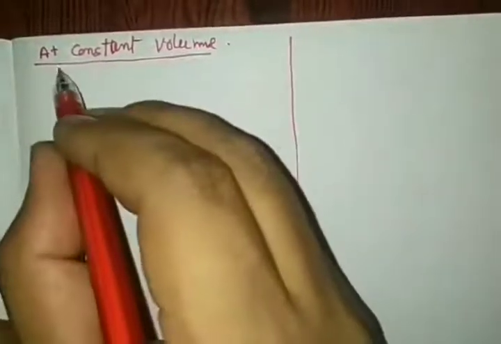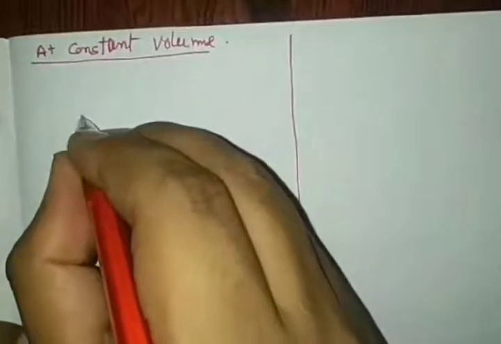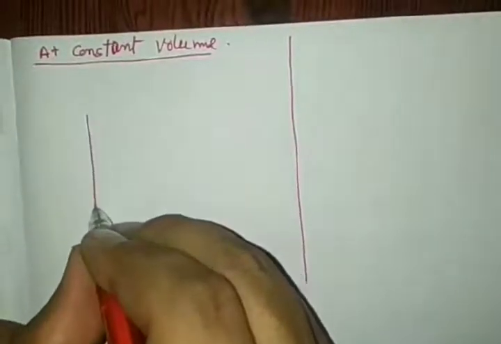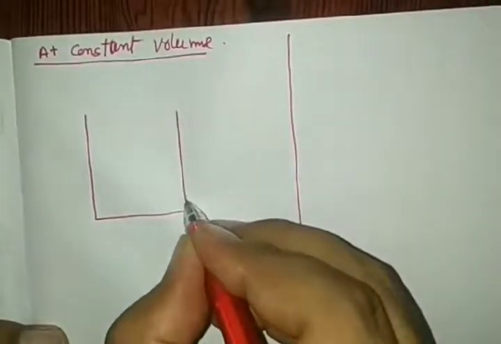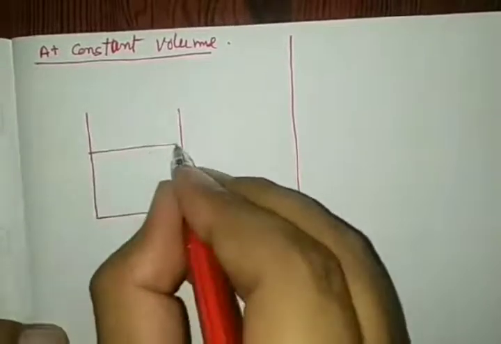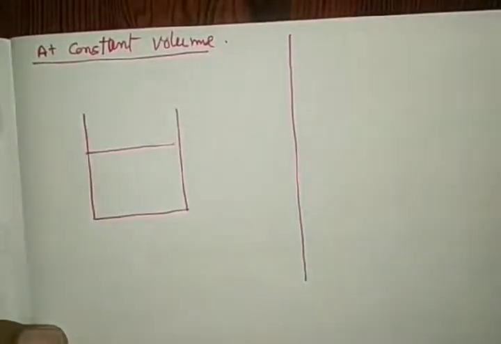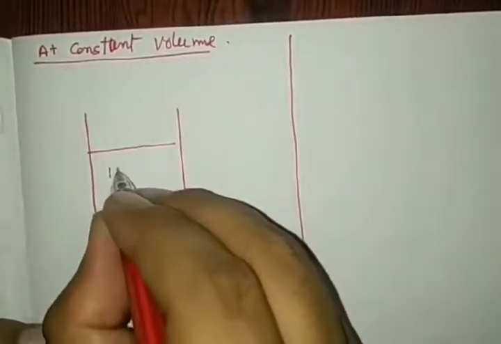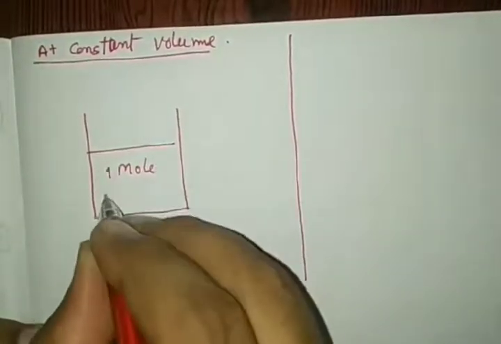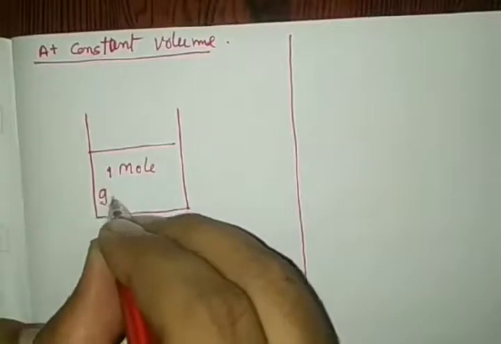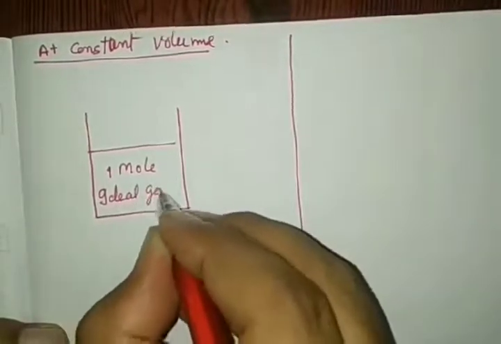See the situation at constant volume. In a system of piston and cylinder, 1 mole of ideal gas is filled.